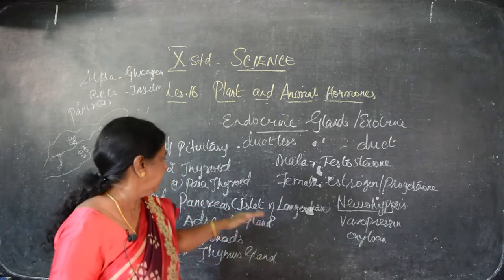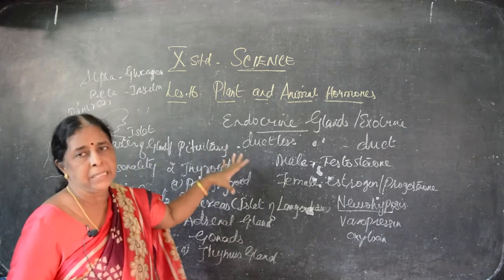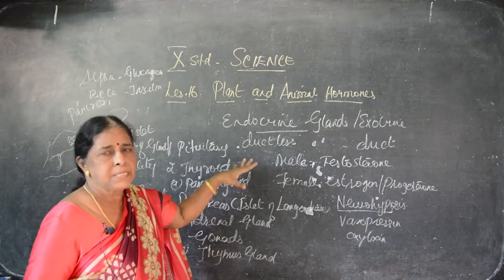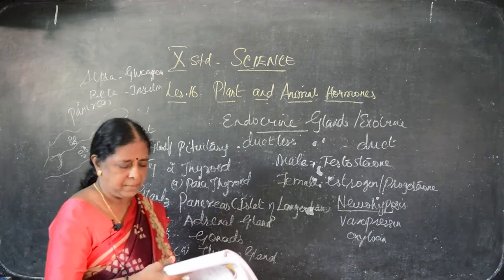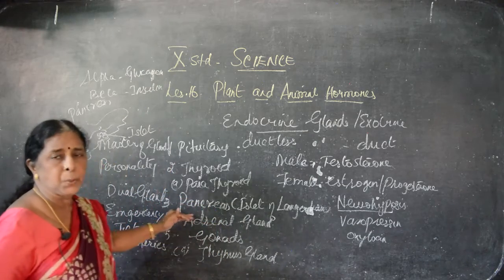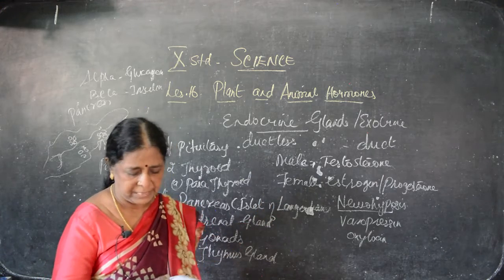Now we have to go for the last one, that is the adrenal gland. It is present on top of the kidney. Over the kidney we can see the Malpighian tubules, and next to them you can see the adrenal gland. It is otherwise known as the suprarenal gland. Adrenal glands are known as suprarenal glands. Renal means what? Kidney. It is found on top of the kidney.